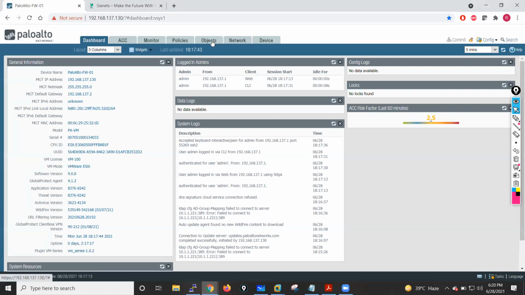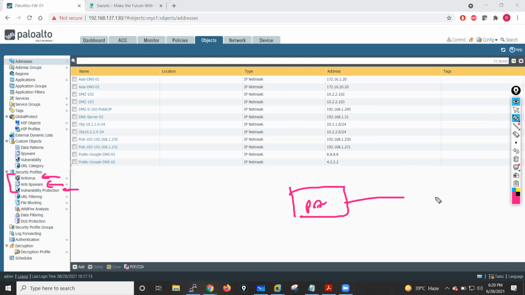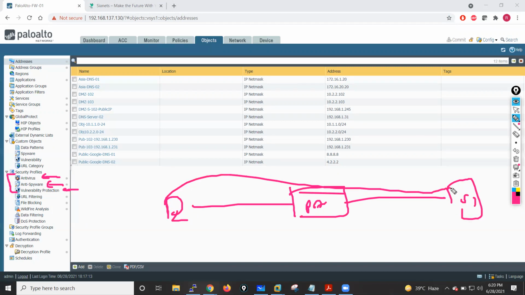If I go into my firewall, under Objects, you will see the Security Profiles tab. Here I have antivirus, anti-spyware, and vulnerability protection. These are the three profiles we have to configure. We use the antivirus profile when, say, we have our Palo Alto device, a server outside, and a few PCs. Maybe a PC is accessing this server and downloading some file.